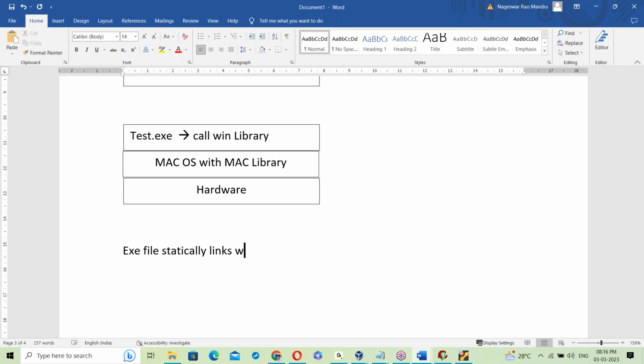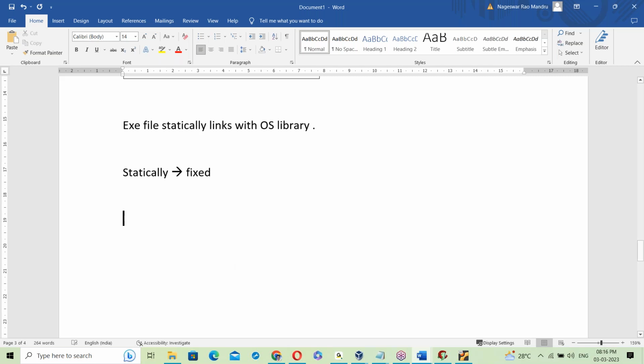The exe file statically links with the OS library. Statically means fixed. That link is fixed here.